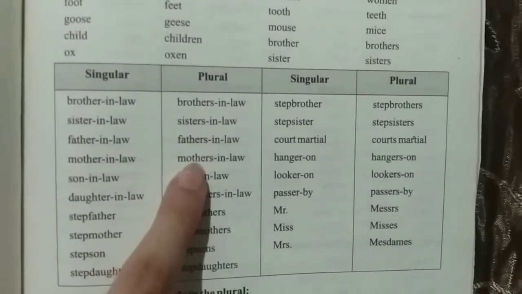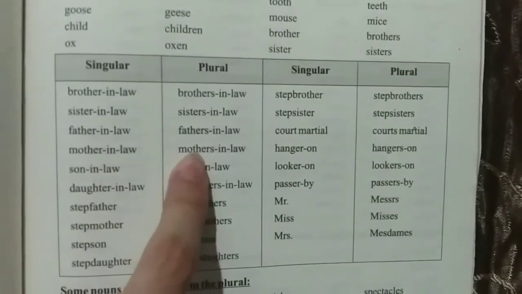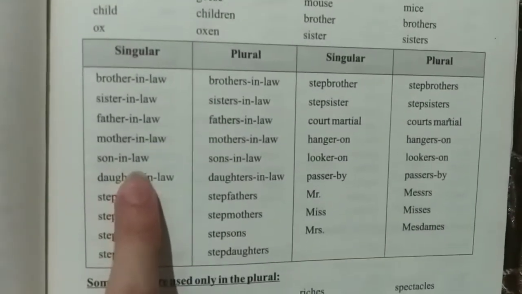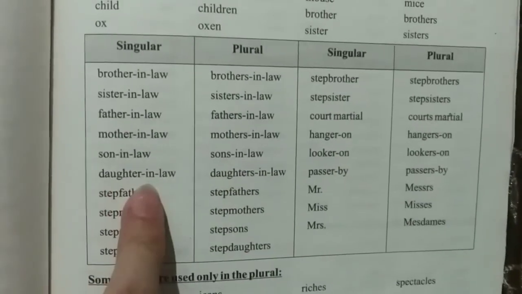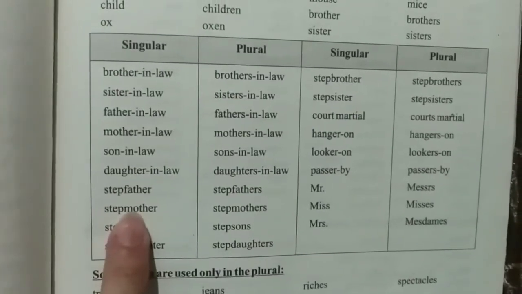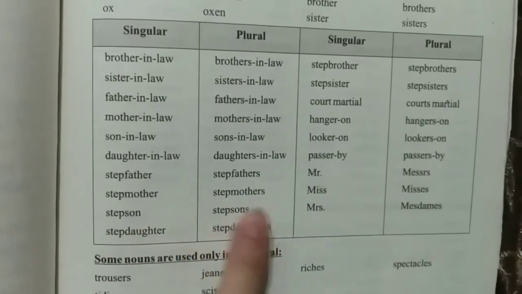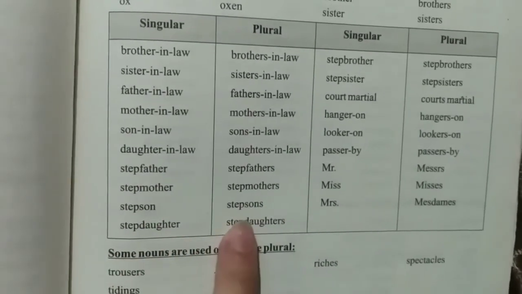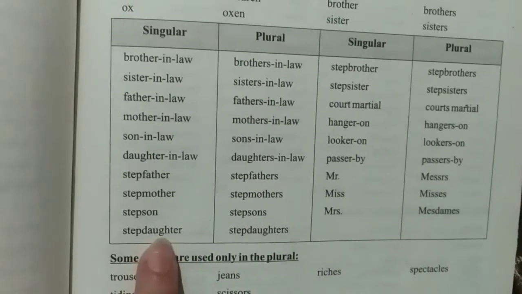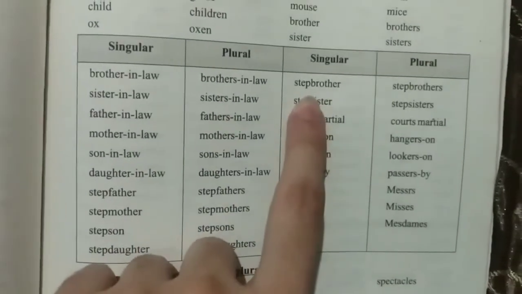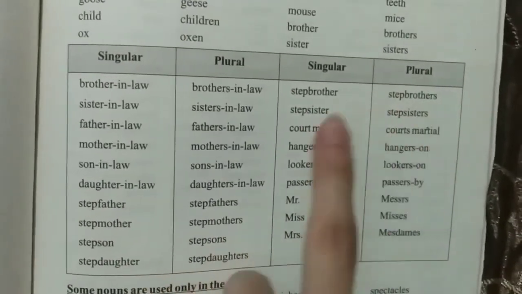Father-in-law, fathers-in-law. Mother-in-law, mothers-in-law. Son-in-law, sons-in-law. Daughter-in-law, daughters-in-law. Stepfather, stepfathers. Stepmother, stepmothers. Stepson, stepsons. Stepdaughter, stepdaughters. Stepbrother, stepbrothers.